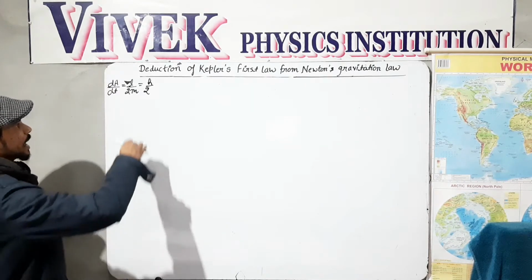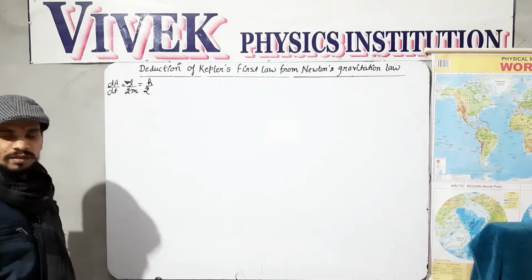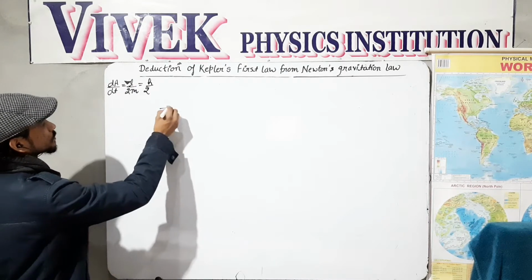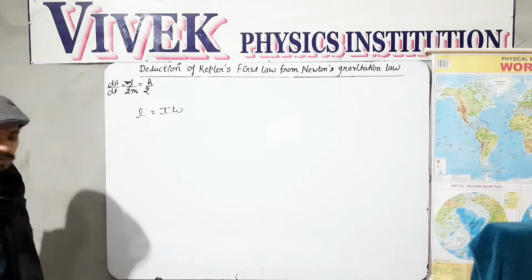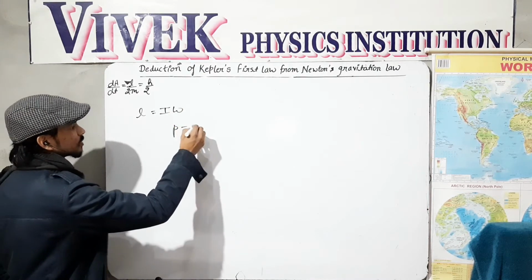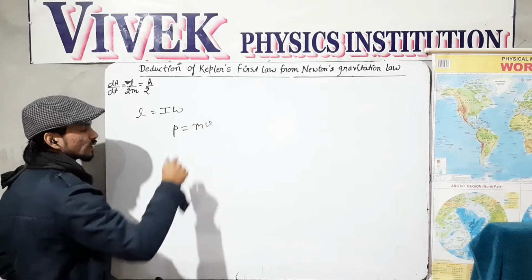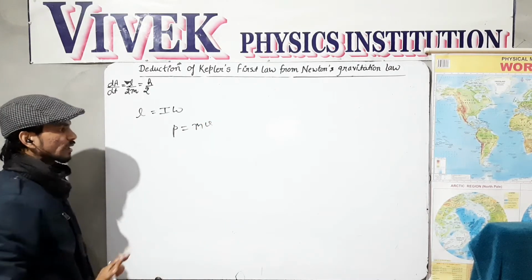You know very well the angular momentum of anything in rotatory motion is I omega: L equals I omega. As in linear motion, p equals mv, mass times linear velocity equals linear momentum.